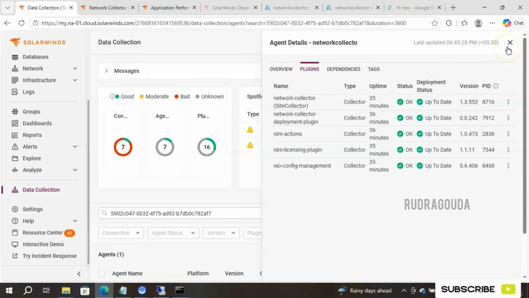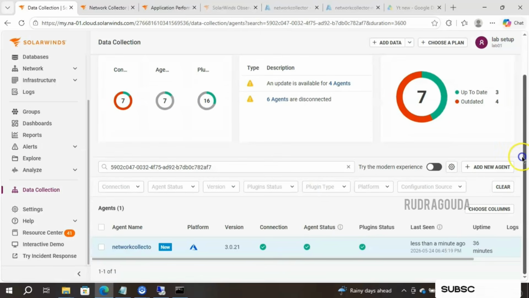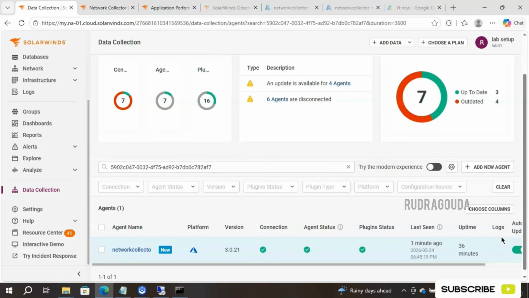Okay, now I'll click on this close button and scroll a little down and show you the agent information here. This is the agent name, platform is Azure, version details, connection details, agent status, plugin status, last seen, uptime, logs, everything is available. So if everything is green, it means our installation is completed successfully. So what is the next step after installing the network collector?